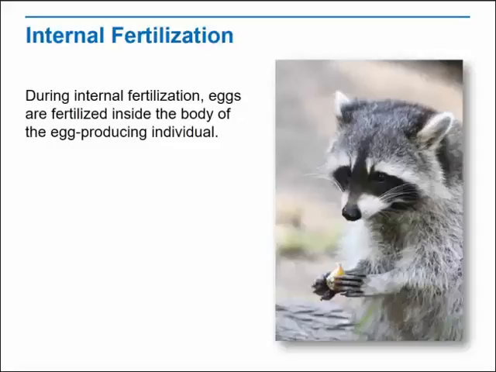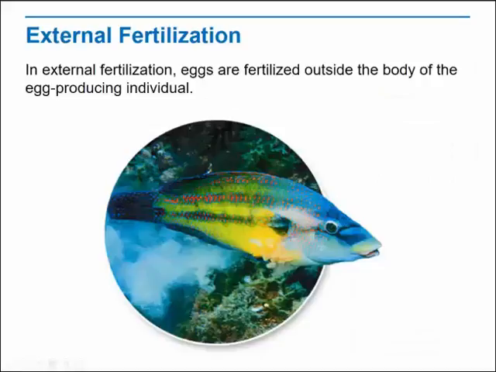Fertilization occurs only in sexual reproduction. Among animals that reproduce sexually, the egg can be fertilized either outside the body or inside the body of the egg-producing individual, which is usually identified as the female of the species. A wide range of aquatic invertebrates and vertebrate species reproduce by external fertilization. In external fertilization, eggs are fertilized outside the body of the egg-producing individual.